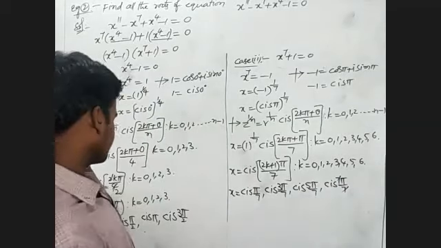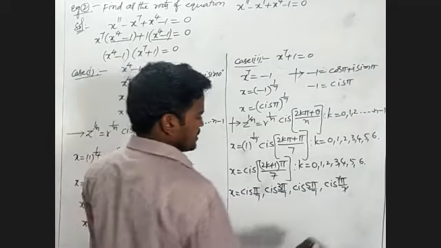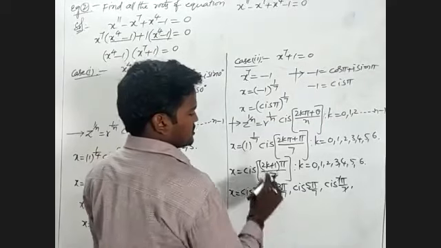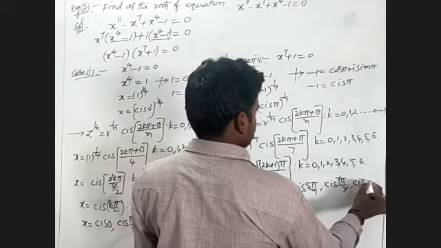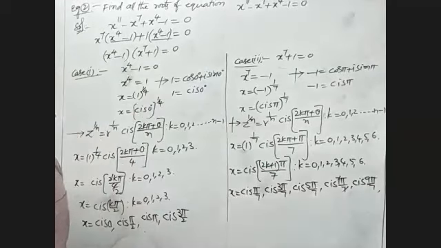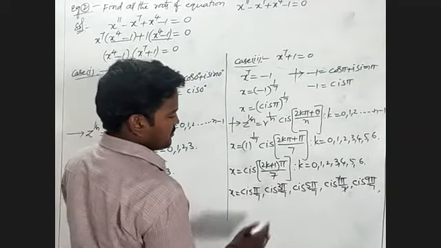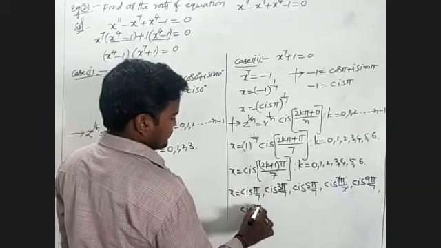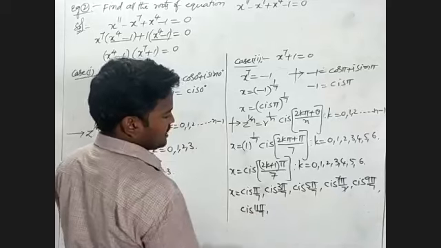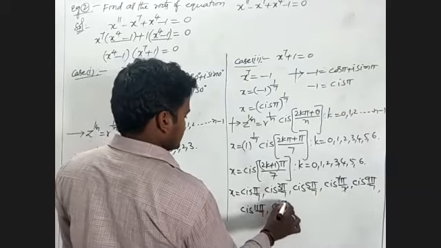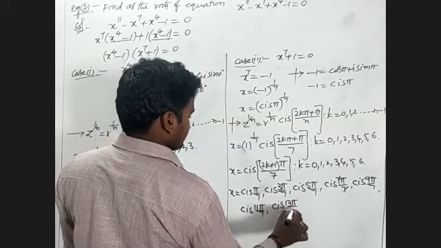After, we'll take the next one. k is equal to 4. 2 into 4 is 8. 8 plus 1 is 9. cos of 9 pi by 7. After, we'll take k is equal to 5. 5 into 2 is 10, plus 1 is 11. That I will write cos of 11 pi by 7. Finally, we'll take k is equal to 6. 6 into 2 is 12, plus 1 is 13. cos of 13 pi by 7.